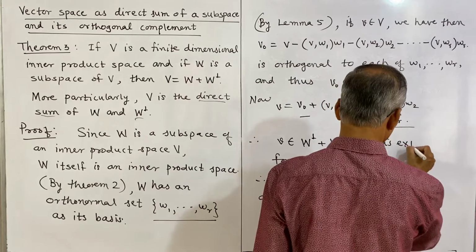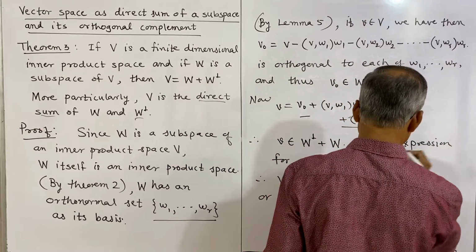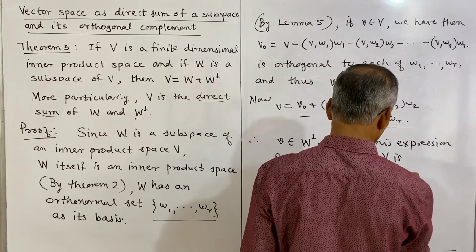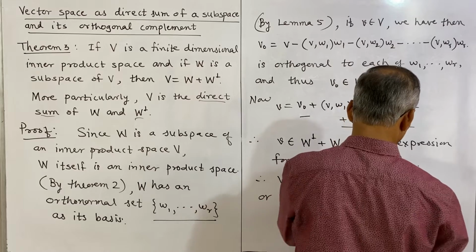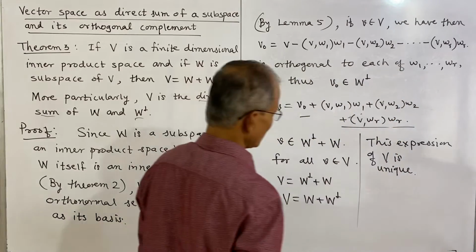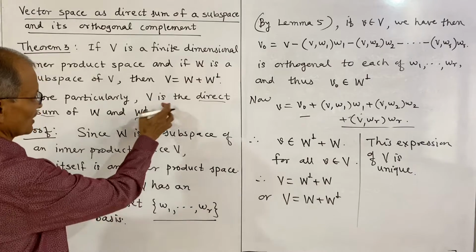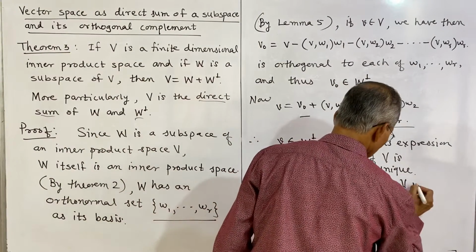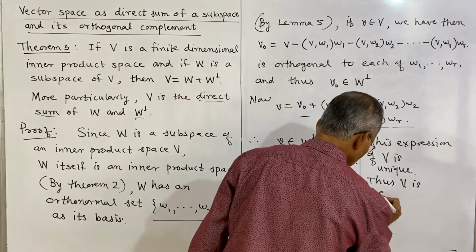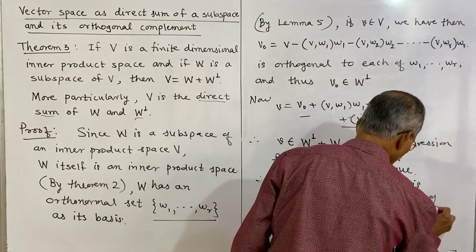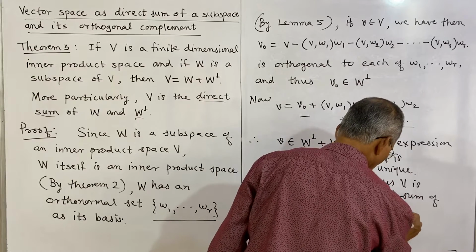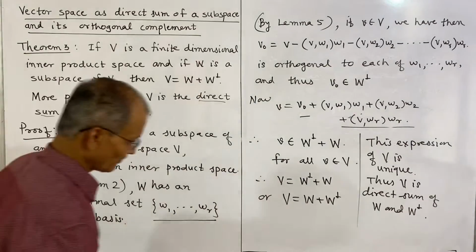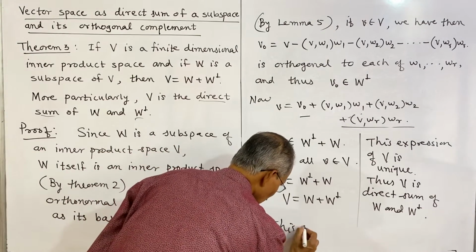and thus this expression of V is unique, and therefore this proves the theorem. Thus V is direct sum of W and orthogonal complement of W. So, this proves the theorem. This completes the proof.